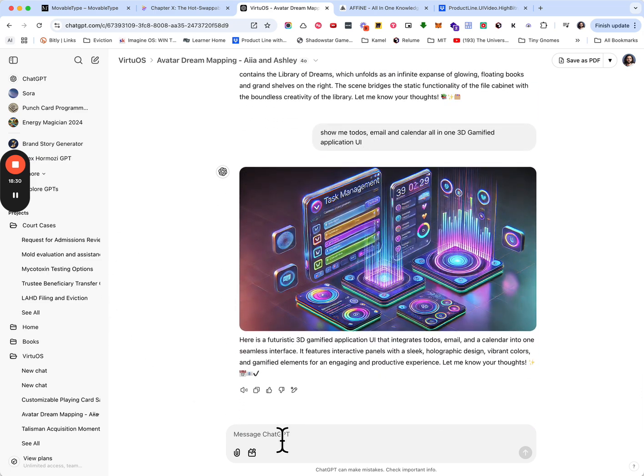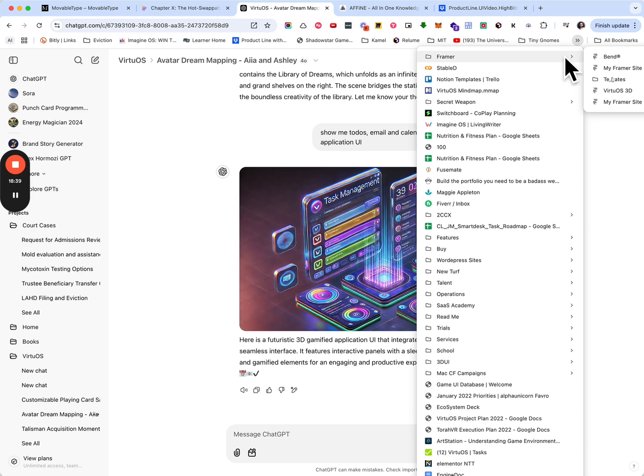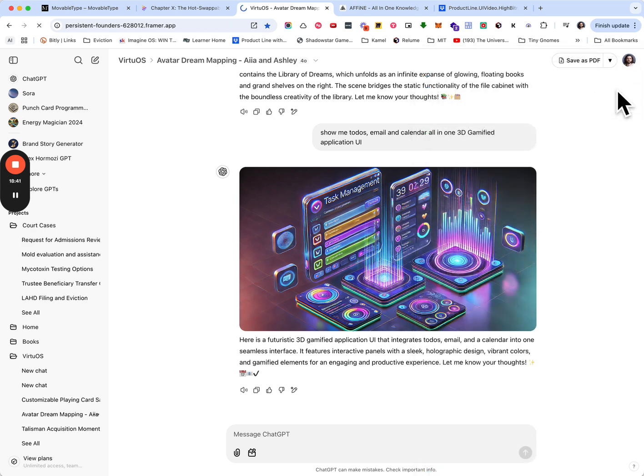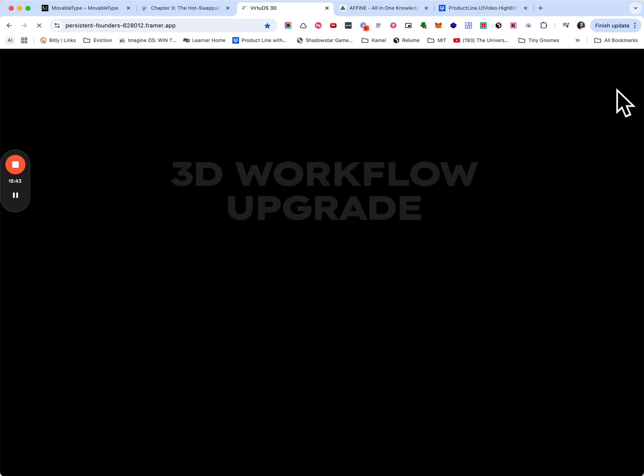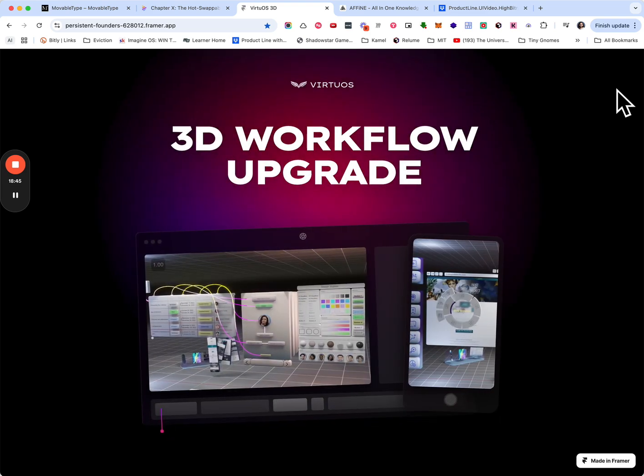So that's kind of where we left off. And I'll show you one more thing before we end here. Let me go and pull up this. So this is one of my favorite examples of how to build apps and understand the app building process in 3D. How to start with a blank 3D canvas and bring it to life.